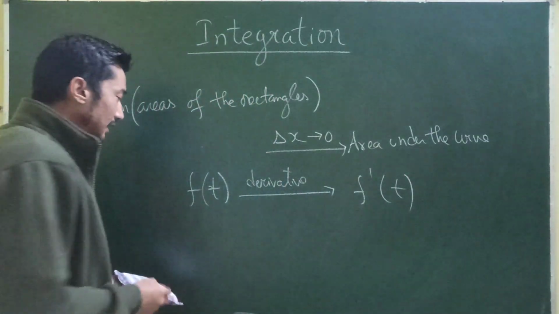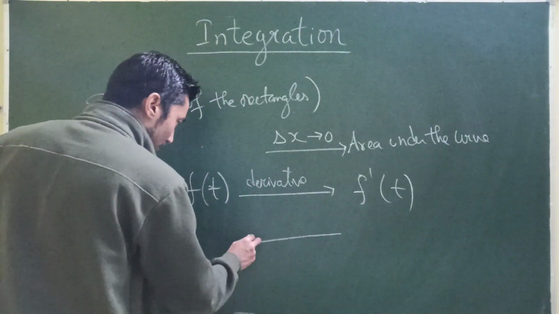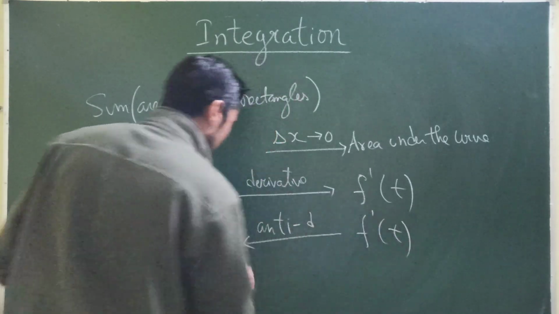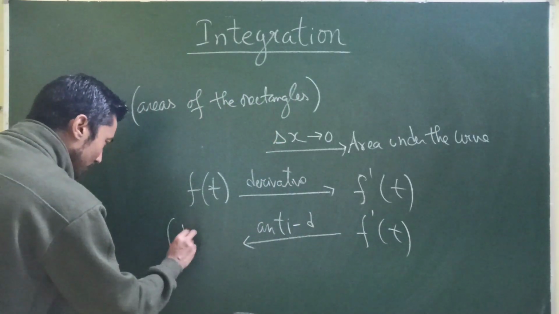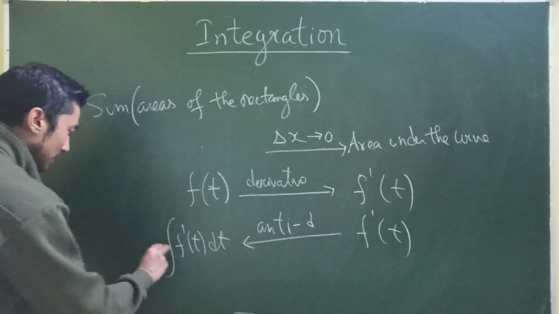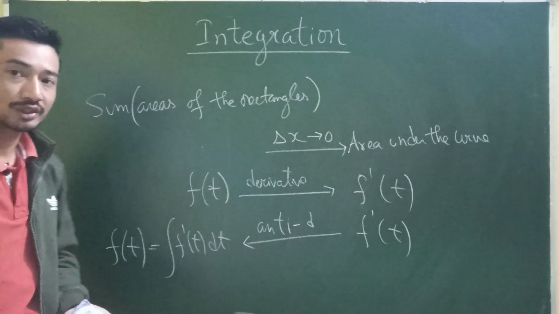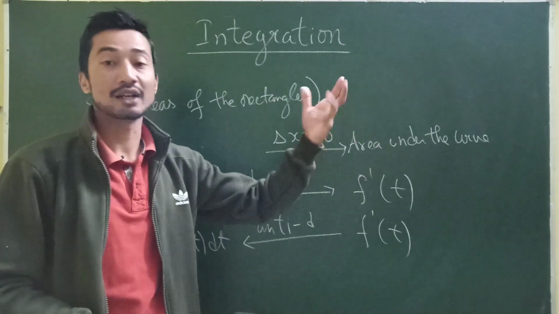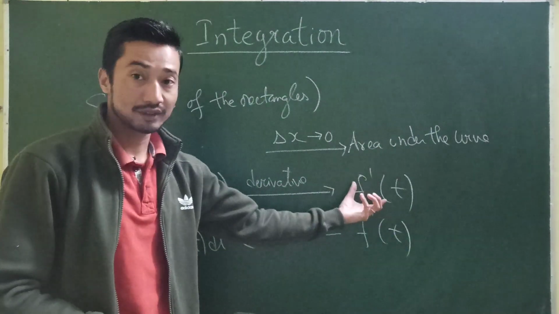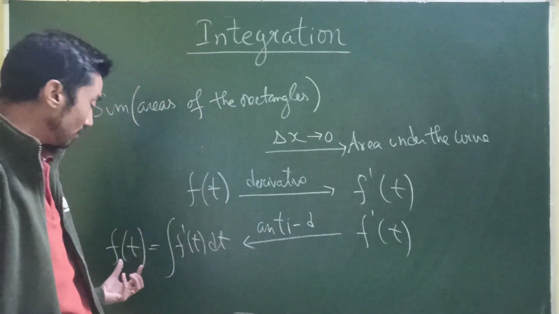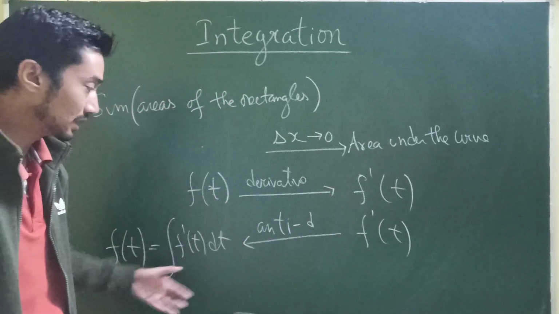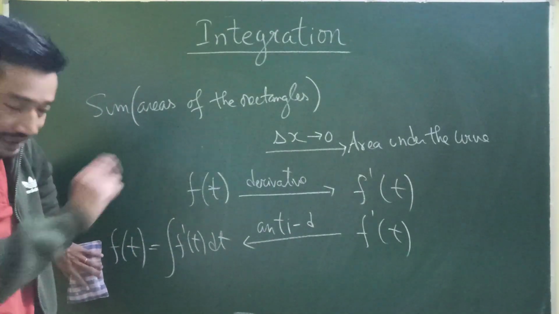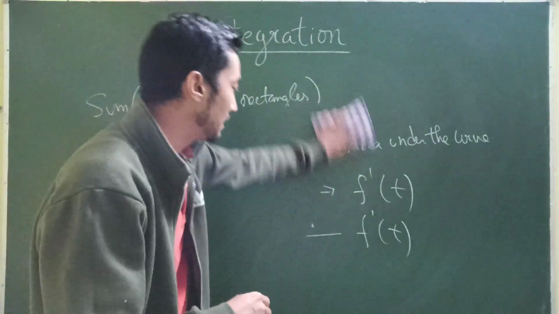Simple as that. Then in that case, its reverse process, if we go reverse, that is the anti-derivative of f dash of t, will be f of t with respect to t. So that will give me the function back. That's why I was telling you one point, that this integration can also be used to find out the function whose derivative is given to us. That's why it's called antiderivative. Okay, alright, I hope you've quickly, roughly written it down for your convenience.